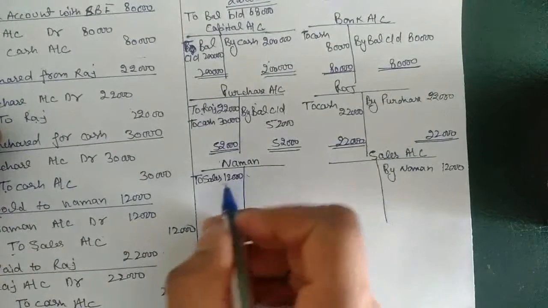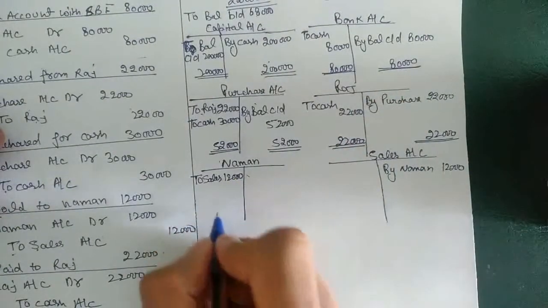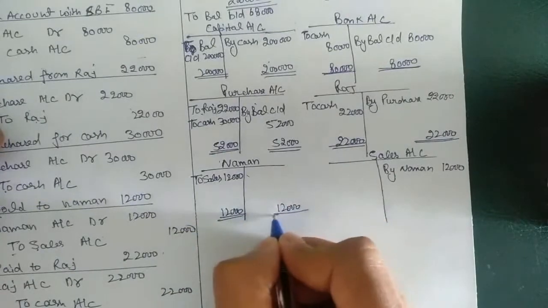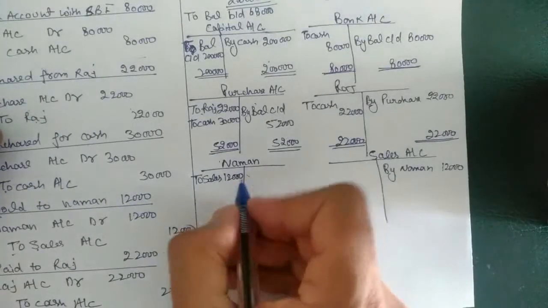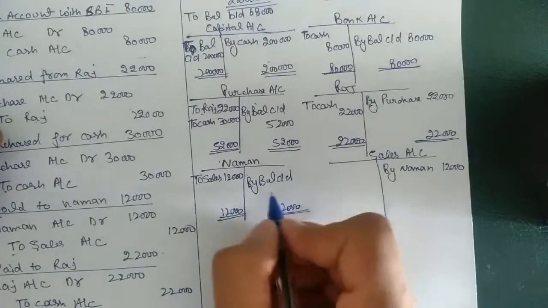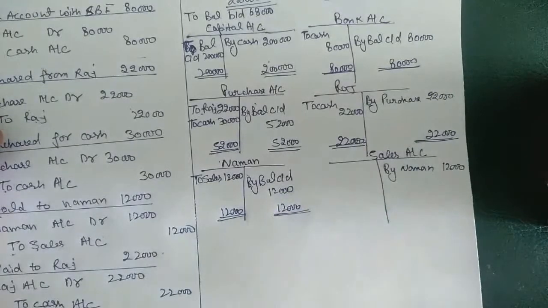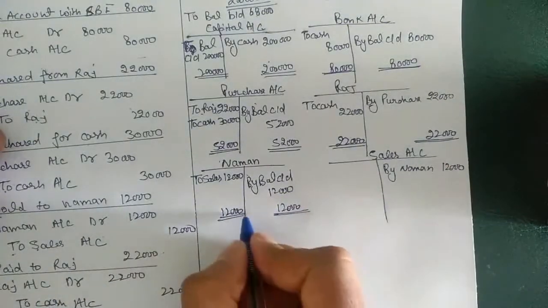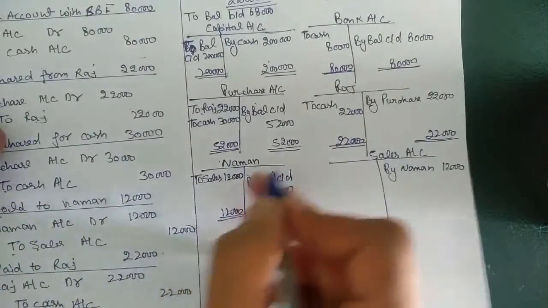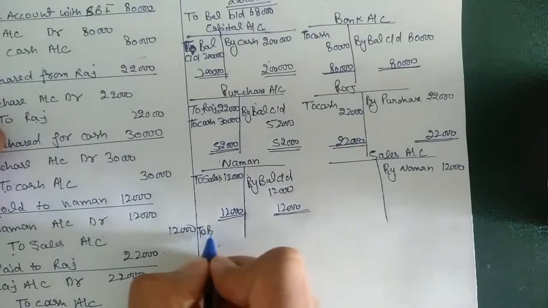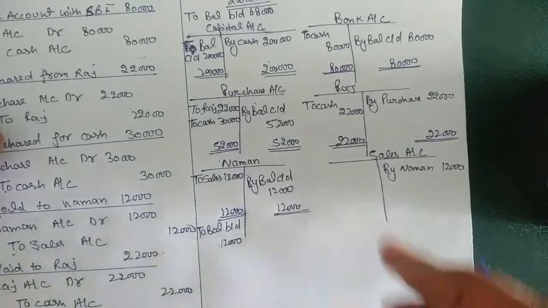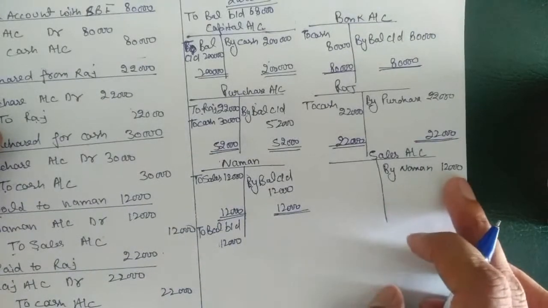Next is Naman account. Naman also has a single entry, so we will total this side here. We will put closing double mark. Then by balance CD, the amount will be 12,000. As I told, when we are going to open next month, the entry will post on opposite side. By balance CD to balance BD, and the amount will be 12,000. Clear?